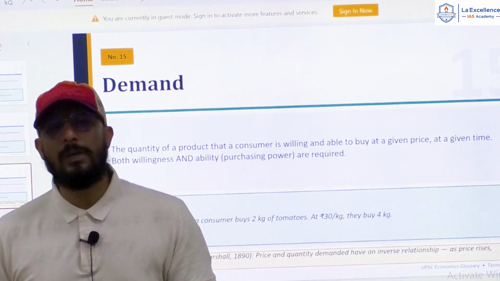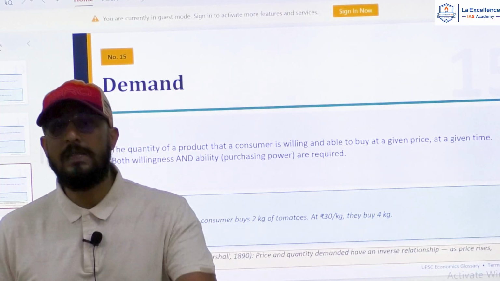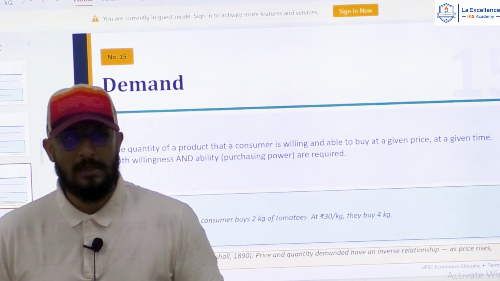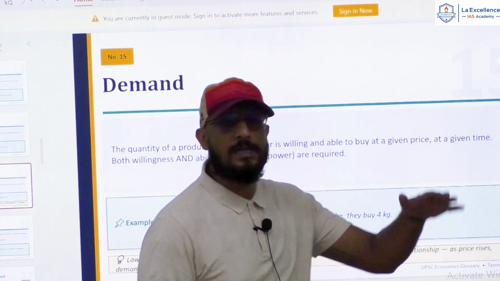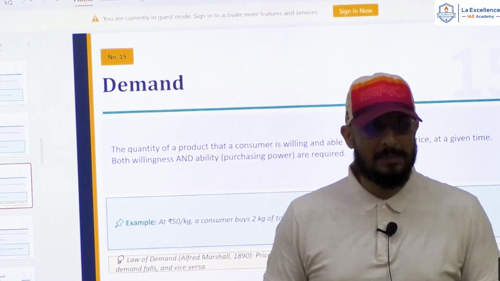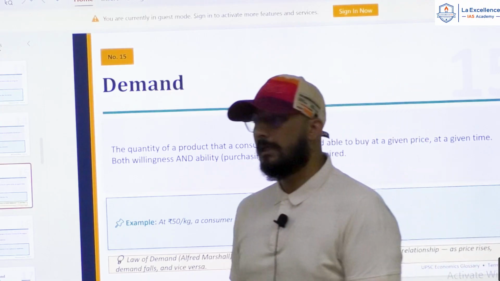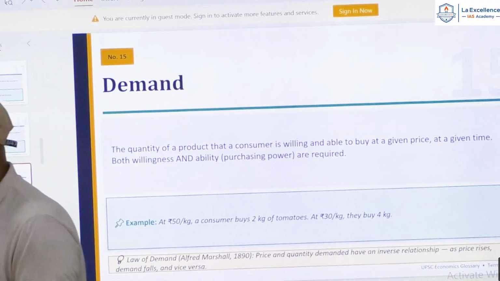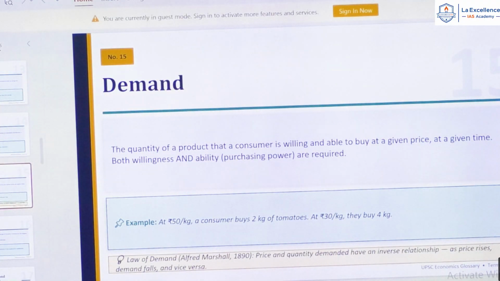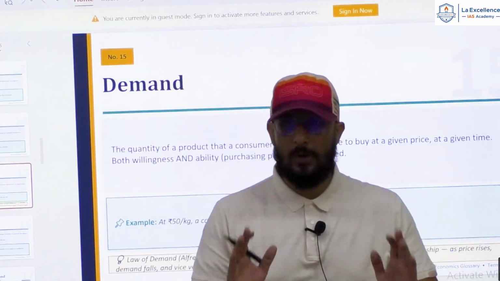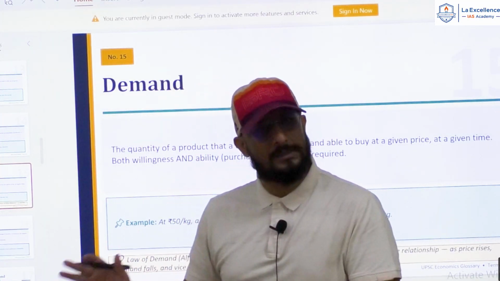Now, a good will become very important when there is more demand for it. Can I say that? A good will become less important when there is less demand for it. As simple as that, isn't it? For example, let us take the example of a film actor. When will the producer pay more money to a film actor? When there is more demand for that film actor. As simple as that, isn't it? Higher the demand, more importance for that product, good or service or a person or anything.